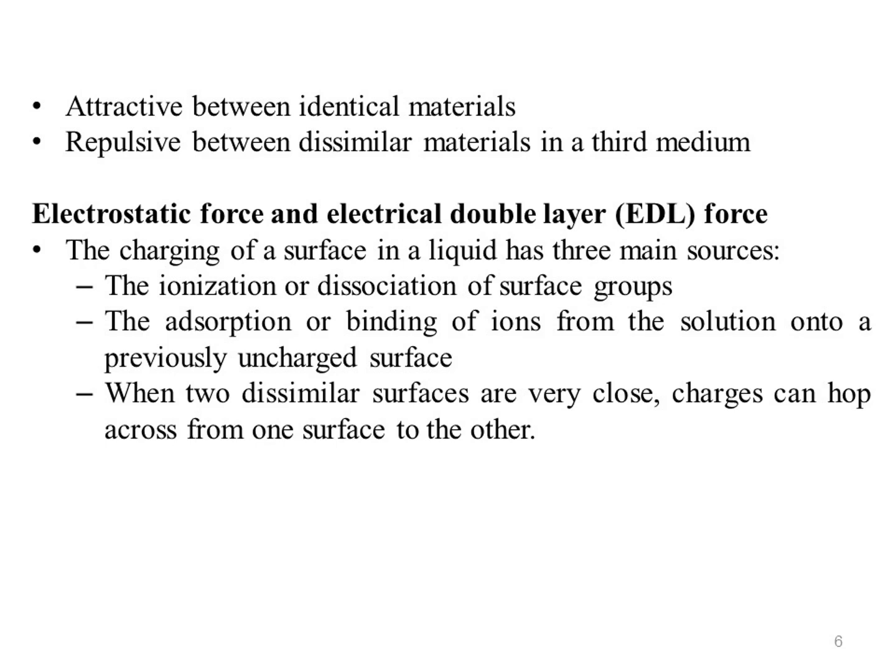The surface charges are balanced by an oppositely charged ion layer in the solution at some distance away from the surface, forming the electrical double layer.